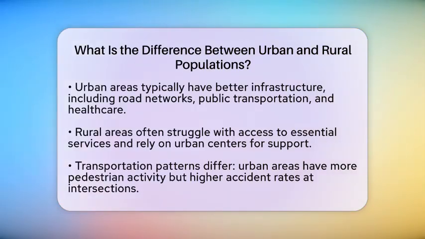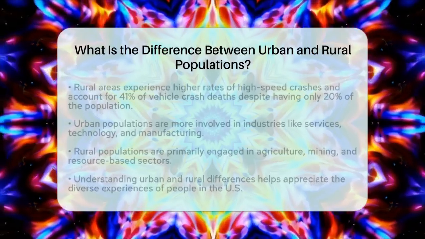Transportation patterns differ significantly between urban and rural populations. Urban areas see more pedestrian and bicyclist activity, but they also experience more accidents at intersections. On the other hand, rural areas have higher rates of high-speed crashes and fatalities involving large trucks. Despite having only 20% of the population, rural areas account for 41% of vehicle crash deaths.